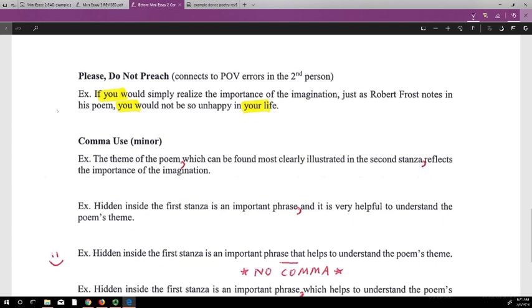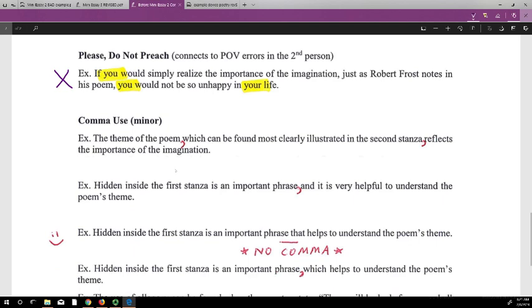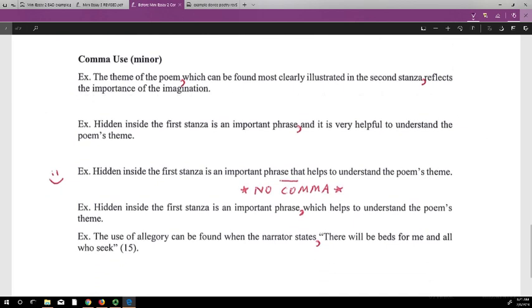I make good life choices. And when you're writing like this, it is a huge turnoff. A huge turnoff to the reader. Don't do this. Please don't do that. It's not only a point of view error, it's a huge turnoff to the reader.